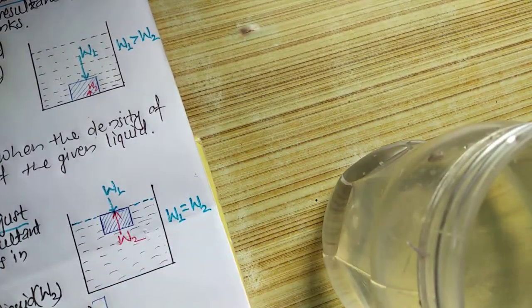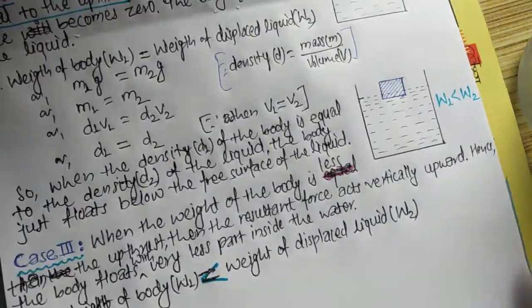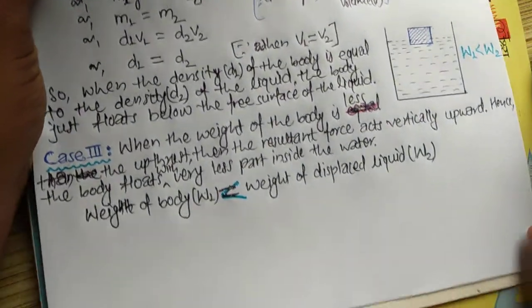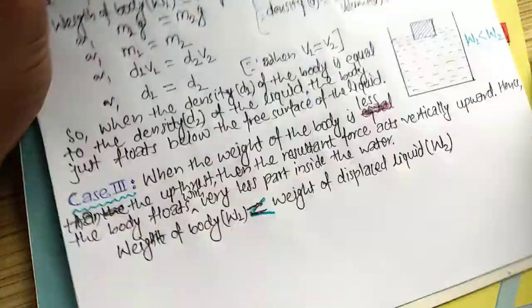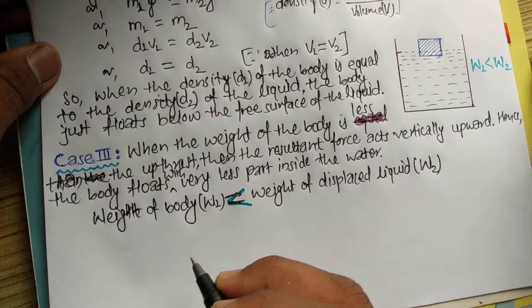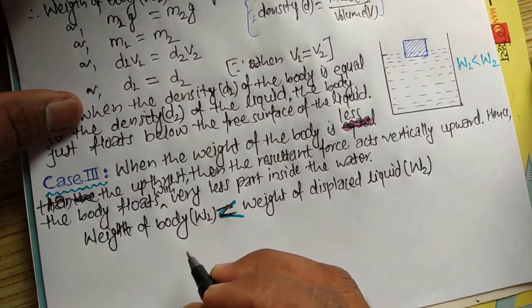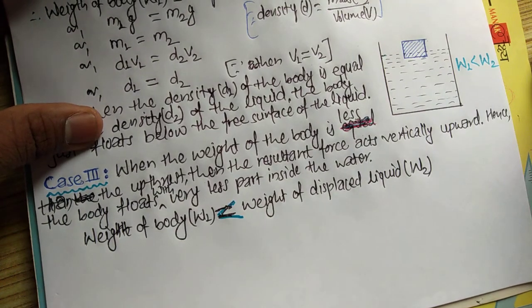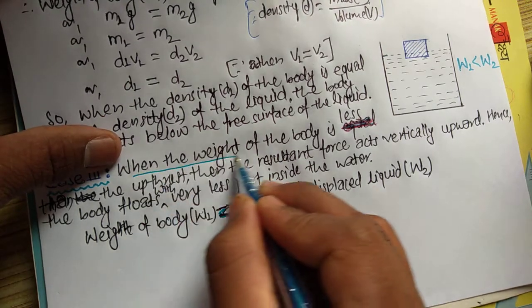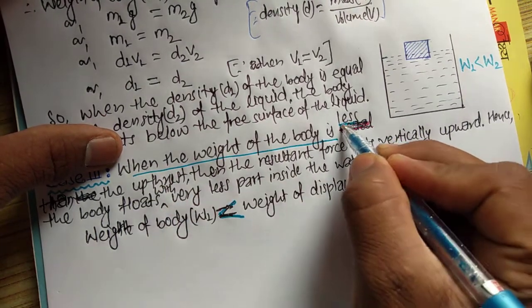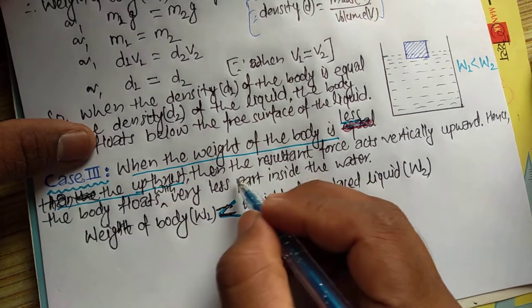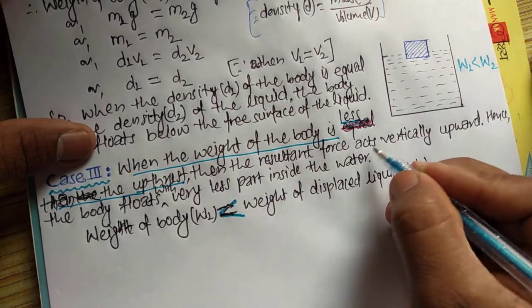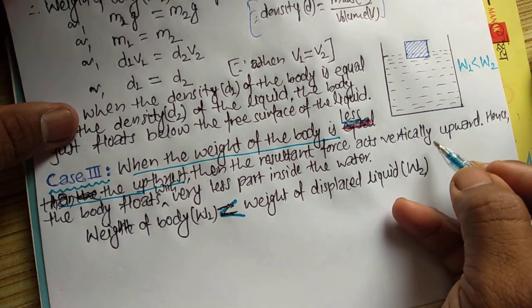Okay, now let's move to case 3. This is the figure for case 3. The condition for case 3 is that when the weight of the body is less than the weight of the upthrust, then the resultant force acts vertically upward.